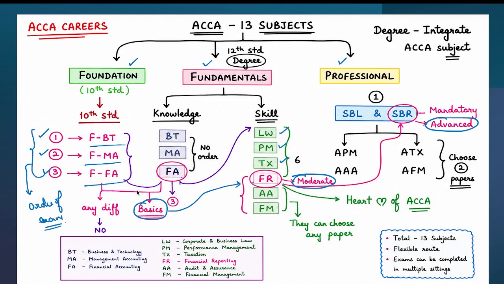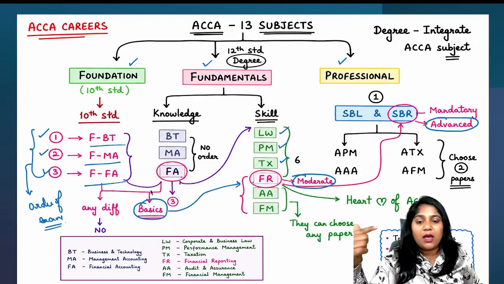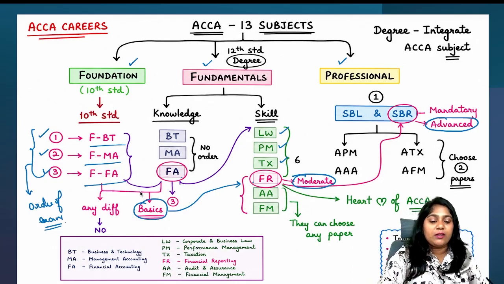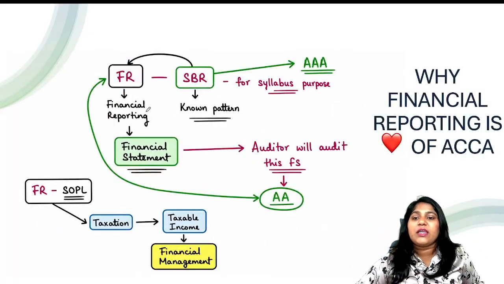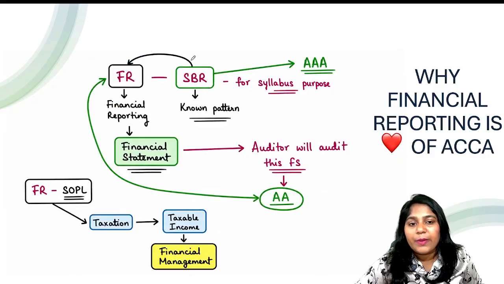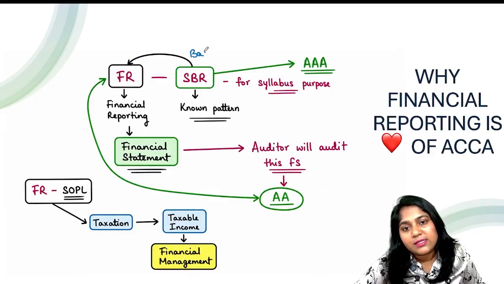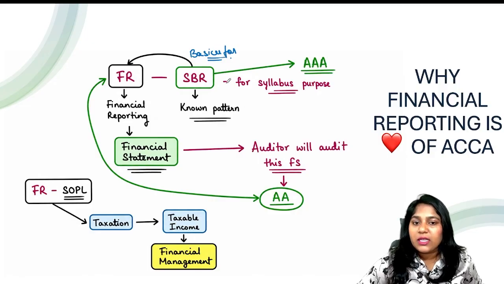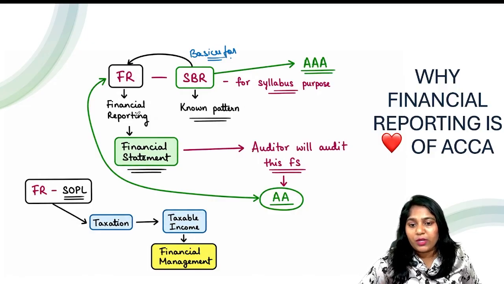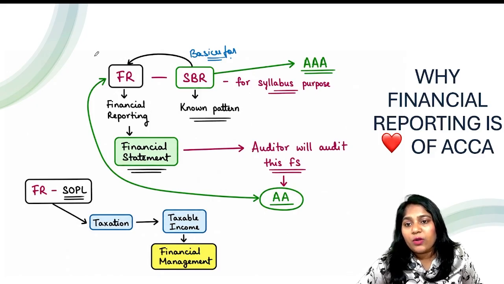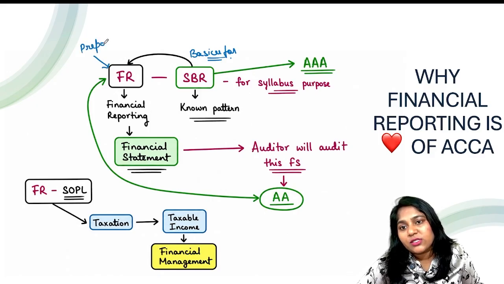But why do I call financial reporting the heart of the ACCA? It is because of one reason. Financial reporting plays the basics of what? Basics for SBR. For syllabus purposes, you need to know. Once you understand financial reporting, it helps you prepare financial statements, and these are the financial statements that you have to audit.